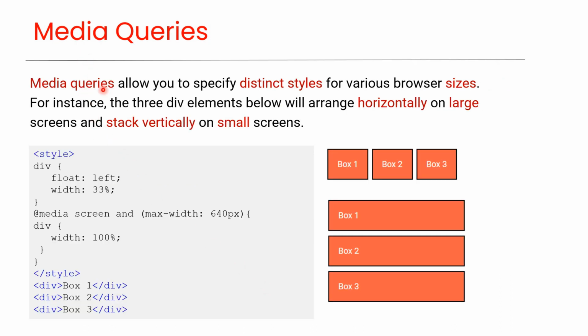Media queries allow you to specify distinct styles for various browser sizes. For instance, the 3 div elements below will arrange horizontally on large screens and stack vertically on small screens. As you can see here, this code will make these div elements align horizontally on large screens. And this code will make them 100% wide on screen sizes having less than or equal to 640 pixels width, making them stack vertically, as you can see in this preview.